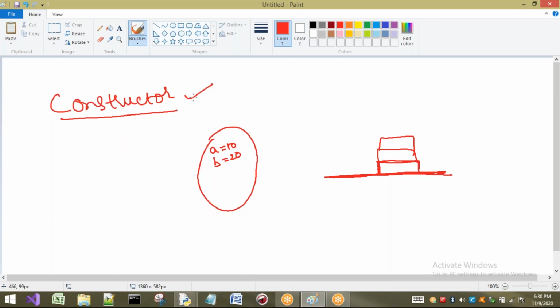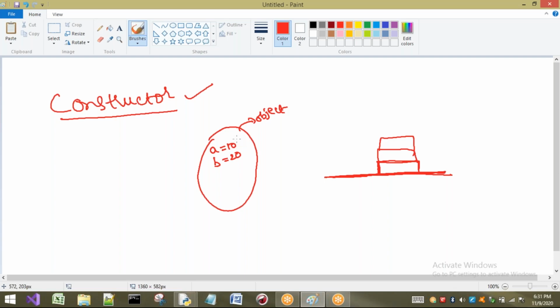In other words, to initialize an object, that means to give values to the variables present in the object, we go for the concept of a constructor. Whenever you see the name constructor, the first point to remember is that a constructor is used to initialize the variables of an object.